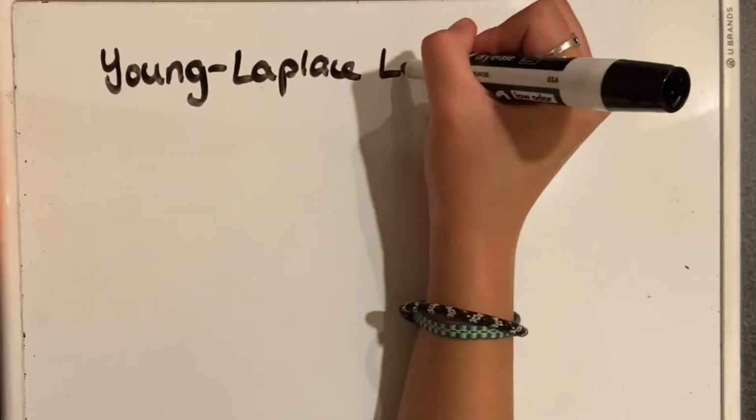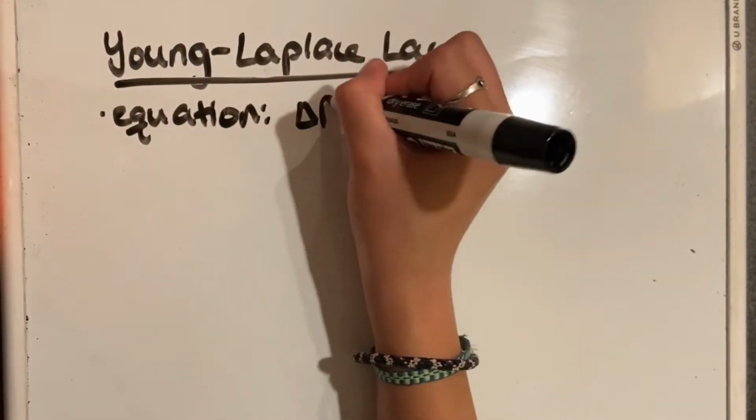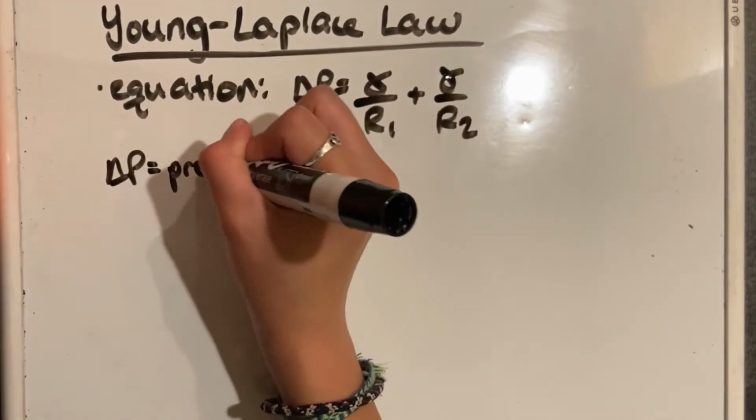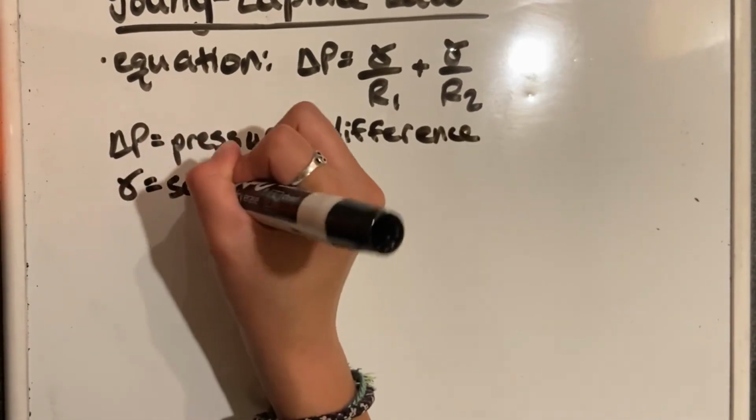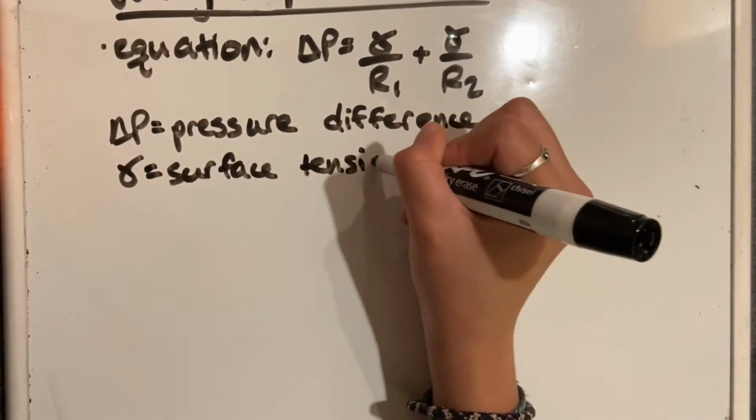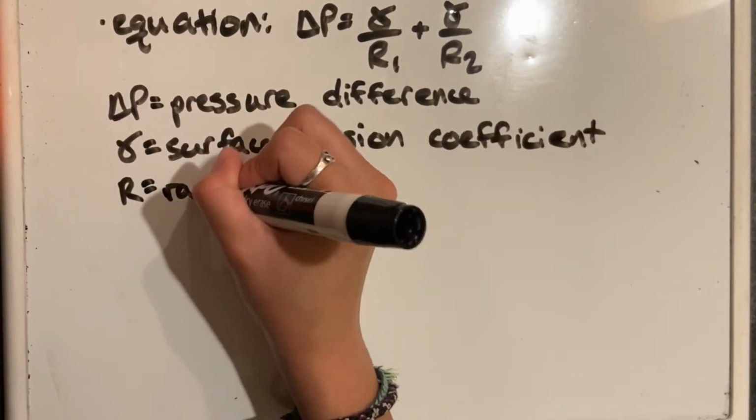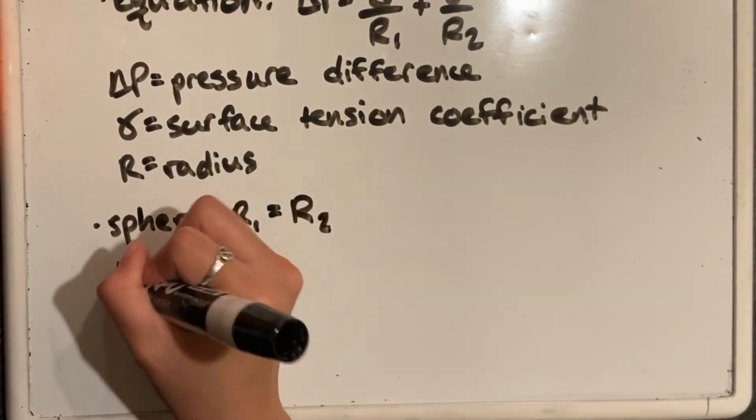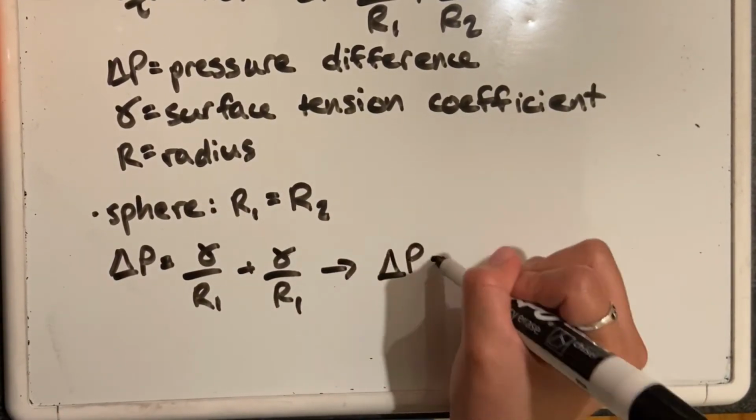The Young-Laplace law refers to the change in pressure between the outside and inside of a round object. In the equation delta P equals gamma over R1 plus gamma over R2, delta P is the pressure difference, gamma is the surface tension of the fluid forming the round object, R1 is the smaller radius, and R2 is the larger radius of the object. In this case, the small droplets can be approximated as spheres. So as R1 equals R2, our Young-Laplace equation becomes delta P equals 2 gamma over R.